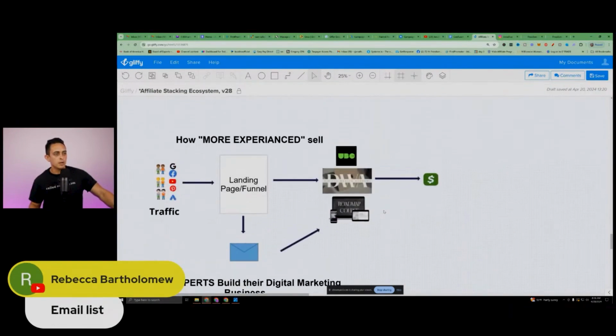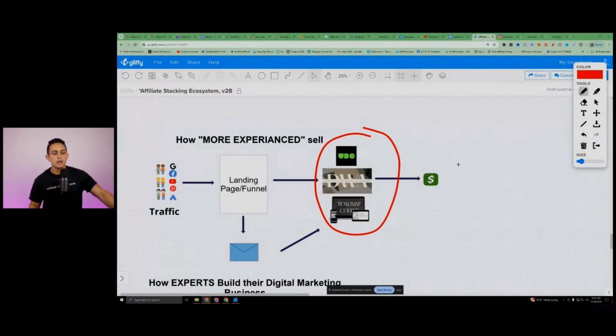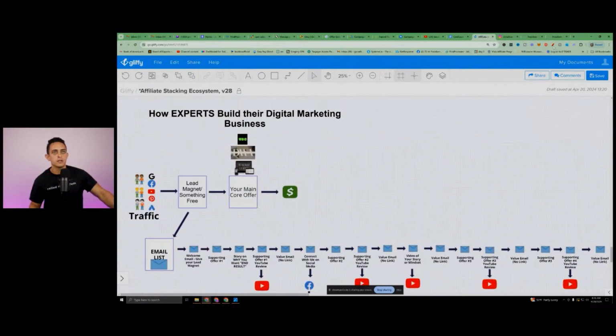Okay. What I see a lot of people doing is they're building their email list, but they're leading with the product. What you want to do is lead with the lead magnet. Okay. This is the big aha that I want you guys to understand. We're going to build this all out today. I'm going to show you how to map it all out.